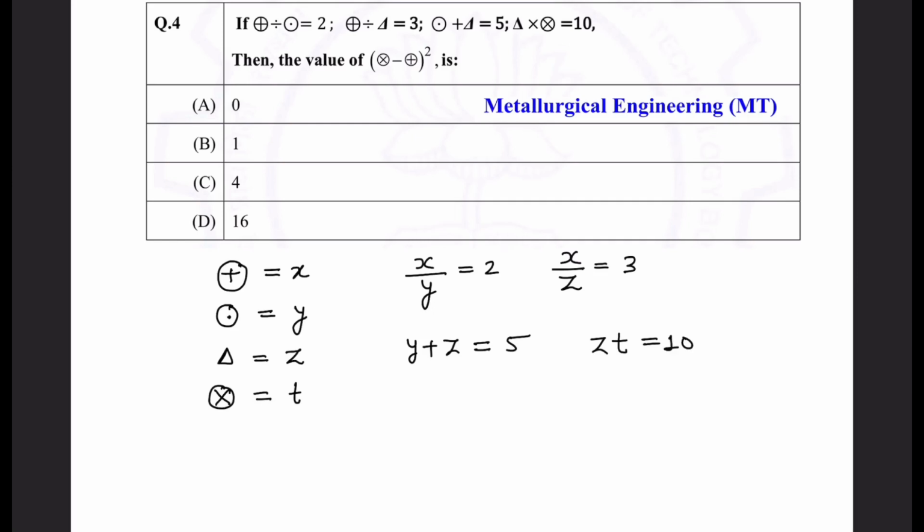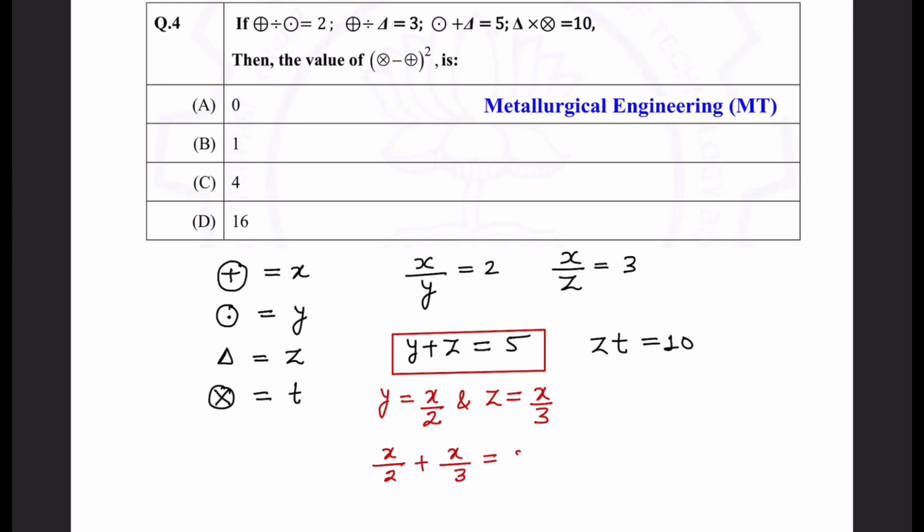Okay. From the first two equations, you can write y value is x by 2 and z value is x by 3. And what you do, you substitute in the equation y plus z, right? So when you substitute these values, you get x by 2 plus x by 3 is 5.